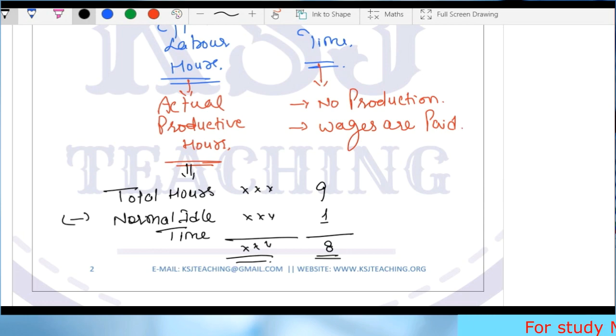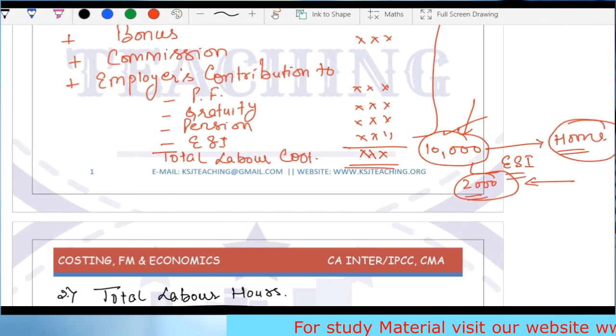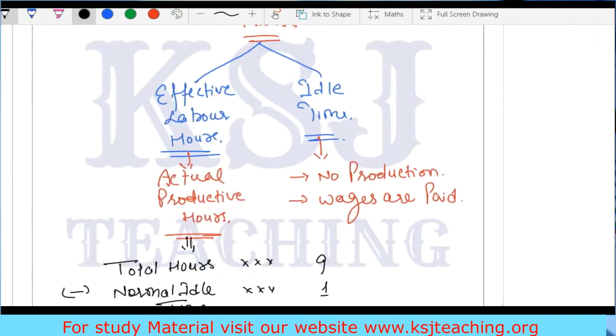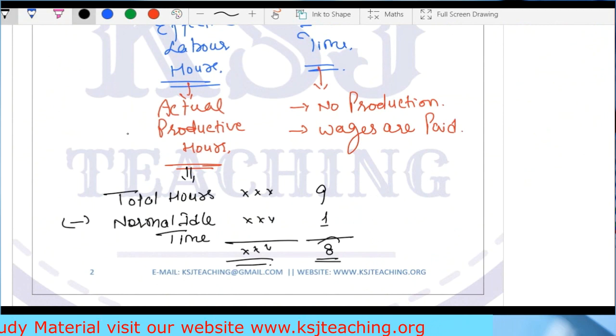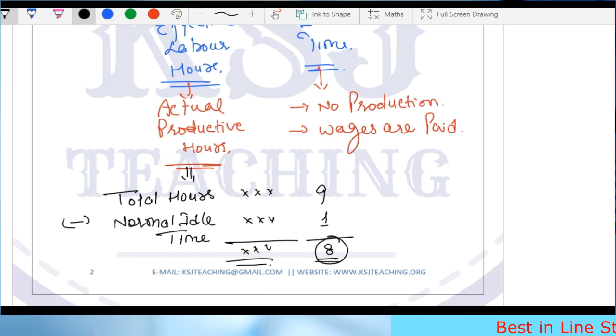If you are paying 10,000 rupees, this 10,000 is effectively being paid for 8 hours, because the productive hours are 8, and not for the 9 hours.